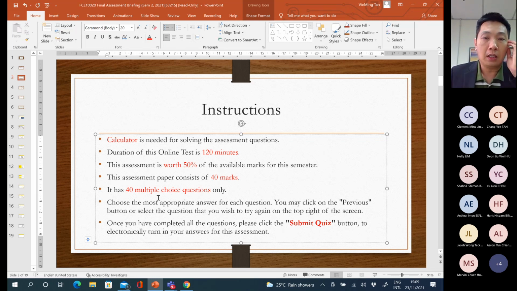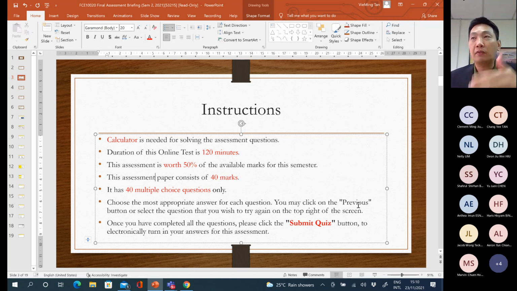So during the assessment period, if you find that you want to change your answer, let's say you already answered question number 5, and you want to change the answer, are you able to go back? Yes, you can. You still can go back. What you can do is go to the previous button, which will be at the bottom of the screen. You can press the previous button in order to go back to question 5.